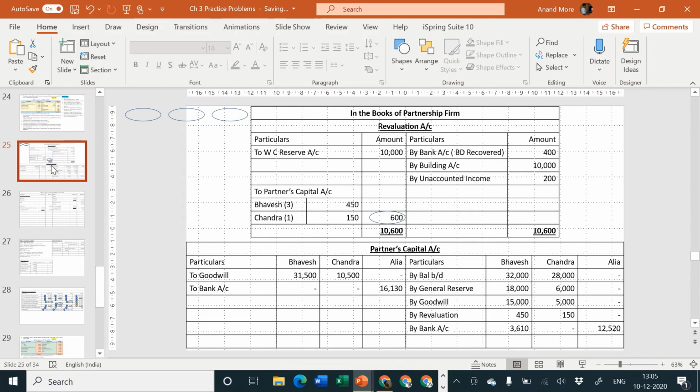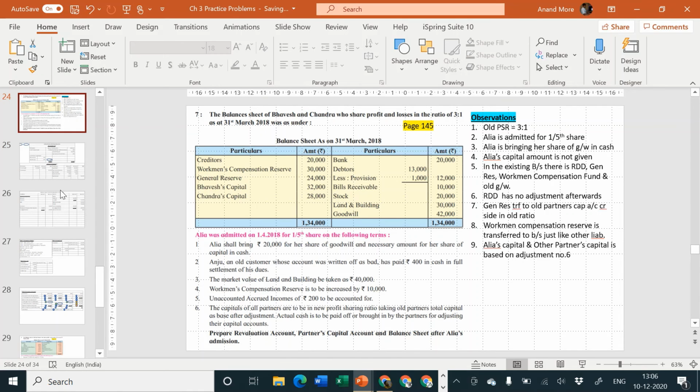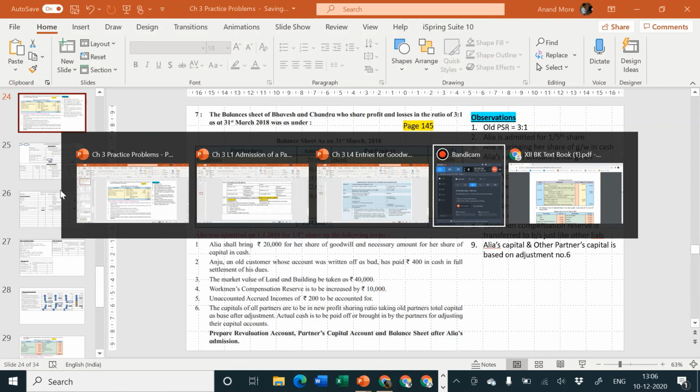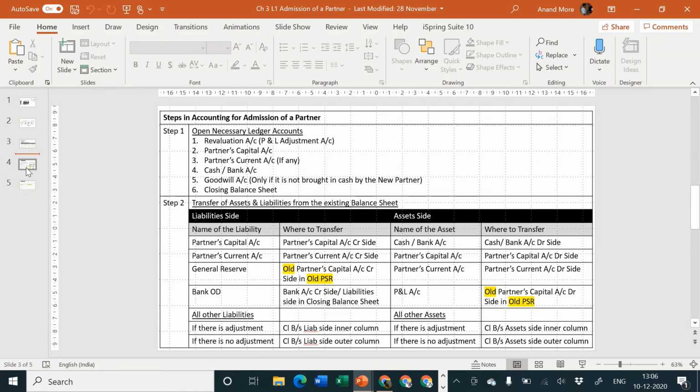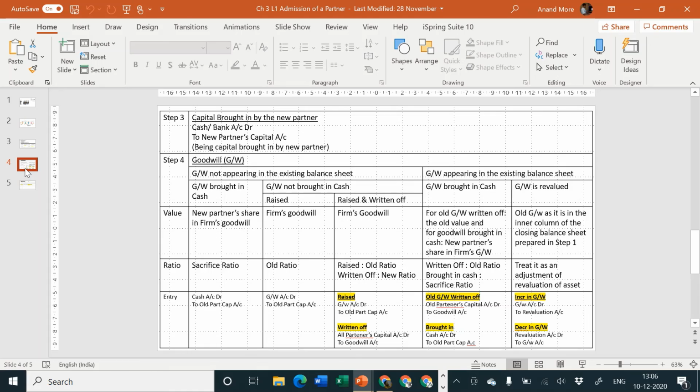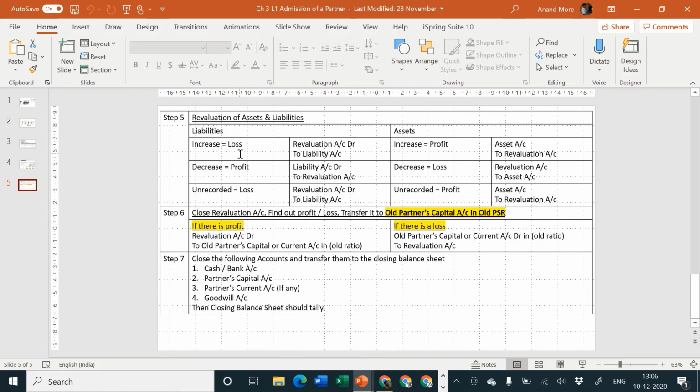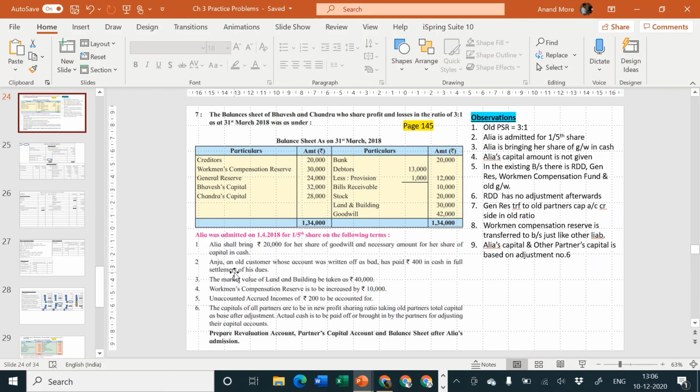So we have done that. Now all adjustments are over. We have even completed our steps also. Step number 1, open necessary ledger accounts. 2, transfer of assets and liabilities. 3, capital brought in by partners. We have seen just now, Alia has brought in 12,520. Goodwill is over. Next, revaluation of assets and liabilities is over. Close revaluation account is also over. Last step is close other accounts and tally the balance sheet. Let us go for that. Let us go for closing other accounts.